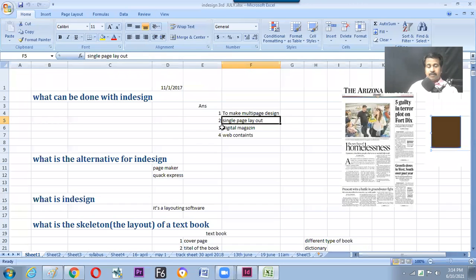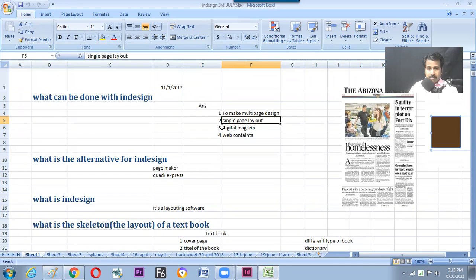Now think of a topic like a newspaper. At the dead end time, the news will come up, like at 12 o'clock midnight, and it has to be printed and the layout has to be finished, and instantly 1 lakh copies will be printed and go for distribution. If it is to be done in designing software, how much time will it take? But InDesign gives a faster solution, where within a fraction of a second your data can be placed and go for print. At that point, it will help you out. Hope we have now understood the benefit of InDesign in making things a little faster.